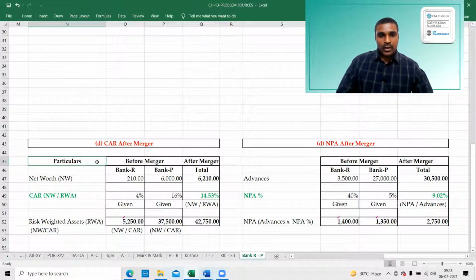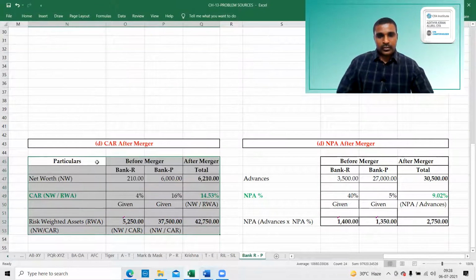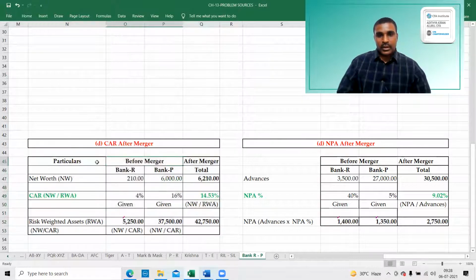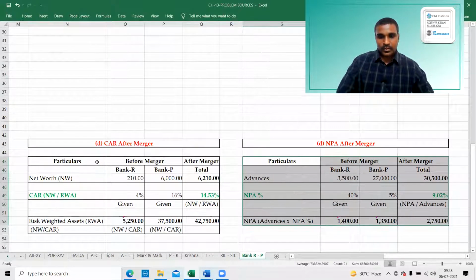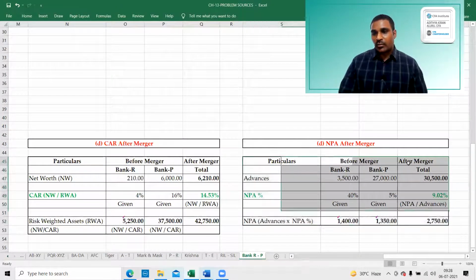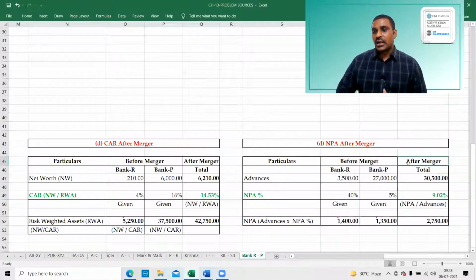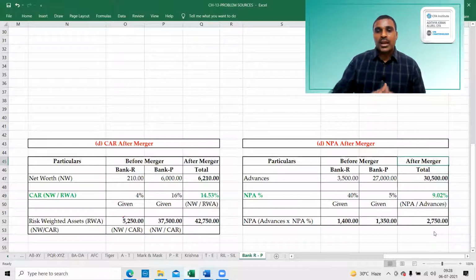Particulars before merger, after merger. 30,500. Okay, this is what the point means. CAR after merger and NPA after merger. You can pause the recording and copy the answer.